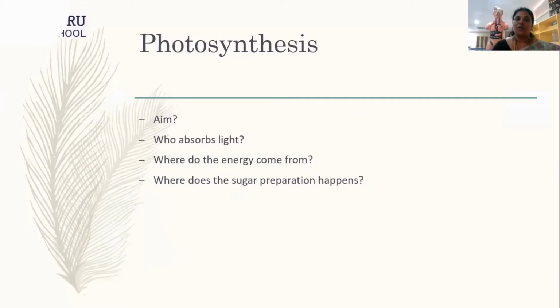Now, when I'm talking about photosynthesis, we just said that plants take in carbon dioxide and water and give us sugar as well as oxygen. So the aim of photosynthesis is to give the sugar as well as the oxygen. I mean, to use the raw materials which it has taken and give us the products, like the sugar as well as the oxygen.